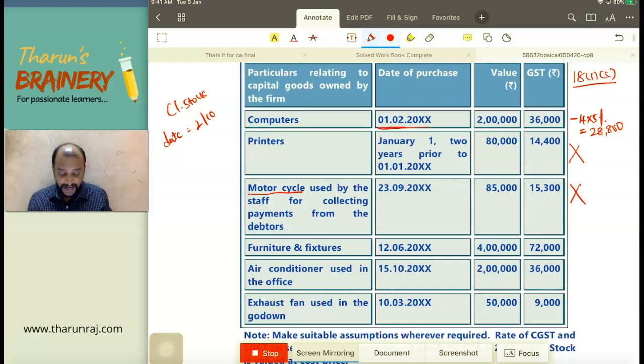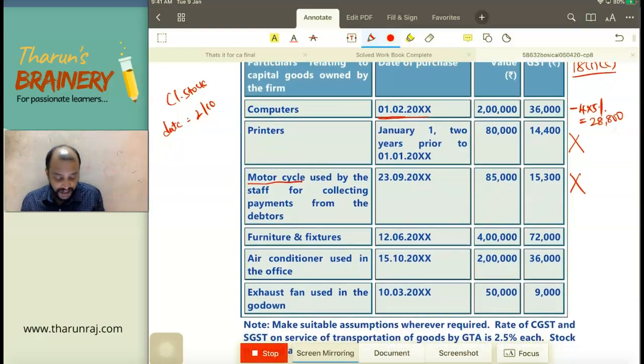So leave it. Furniture and fixtures purchased on which date? 12/6. Is it within 1 year? Yes. And can we take this ITC? Yes. But we need to reduce 5% for every quarter or part thereof.